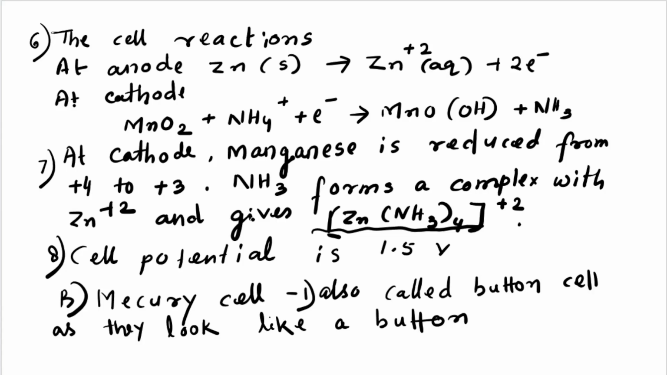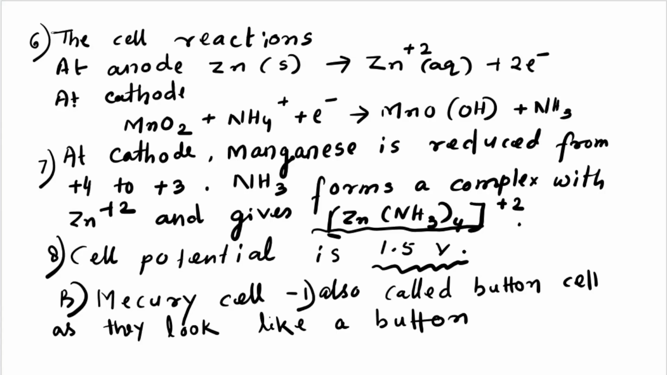Remember, Zn2+ is produced at the anode and ammonia is produced at the cathode, and both form a complex compound, [Zn(NH3)4]2+. The cell potential always remains as it is; it does not decrease or increase.